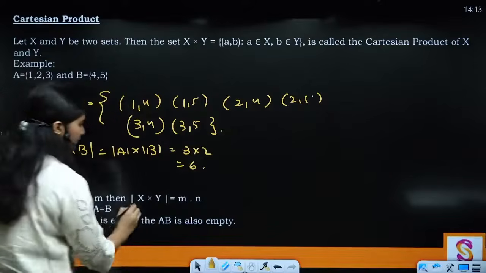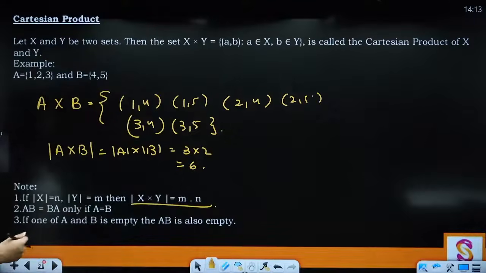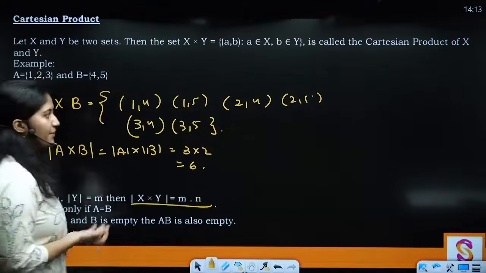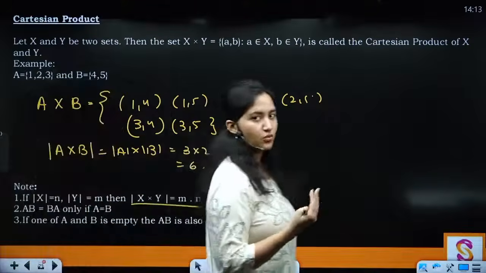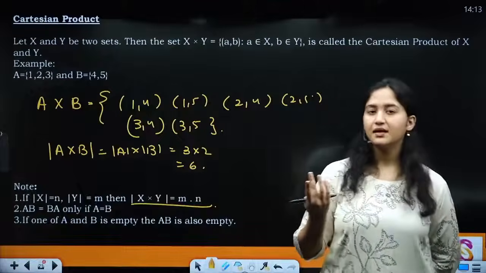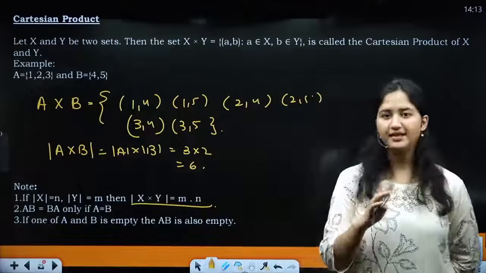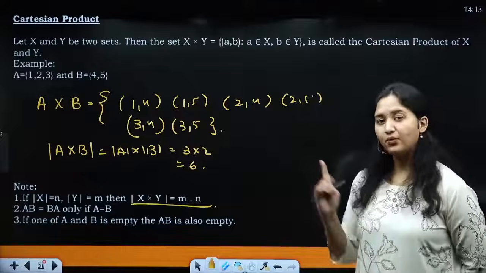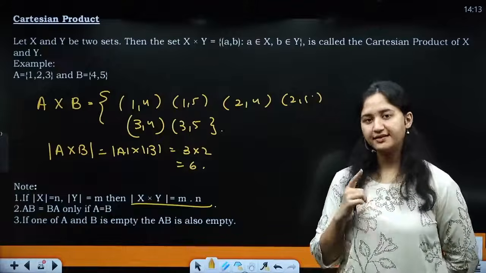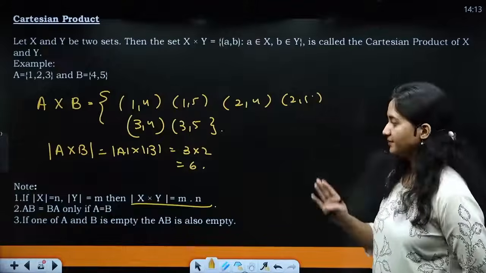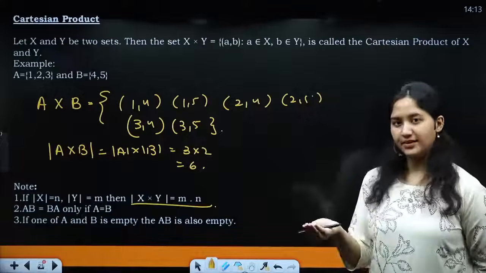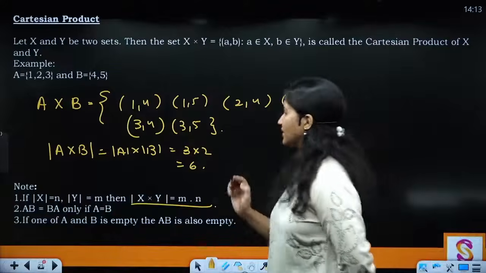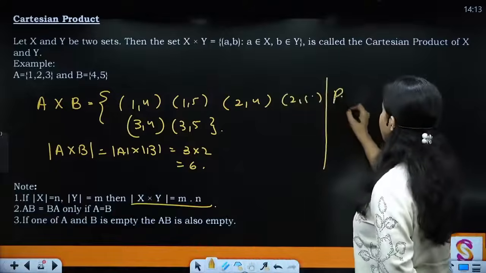So okay, this point I've already told you. The second point is A cross B is equal to B cross A only if A is equal to B. Okay, आपका Cartesian product किसी भी दो elements का तभी same होगा, A into B और B into A. That means आप commutativity लगा लो, only if B is equal to A. ठीक है? Only one case this can happen, because अगर ऐसा नहीं होता है, तो what is the Cartesian product B cross A going to look like?